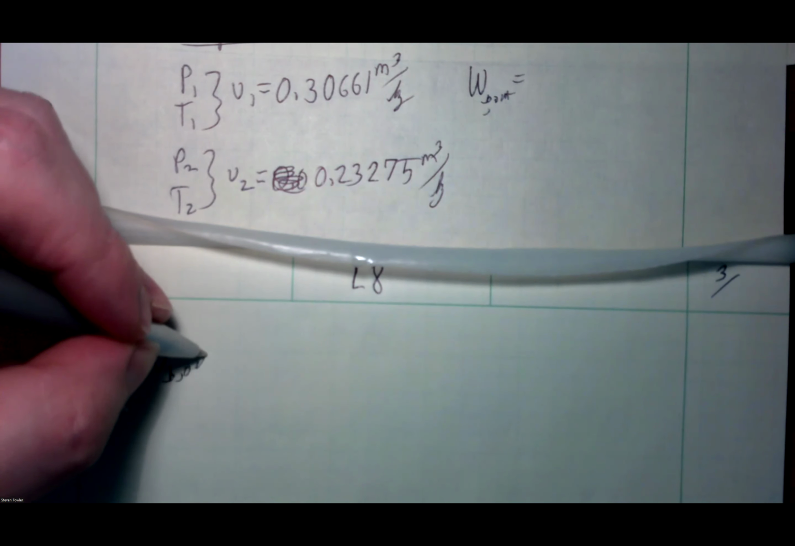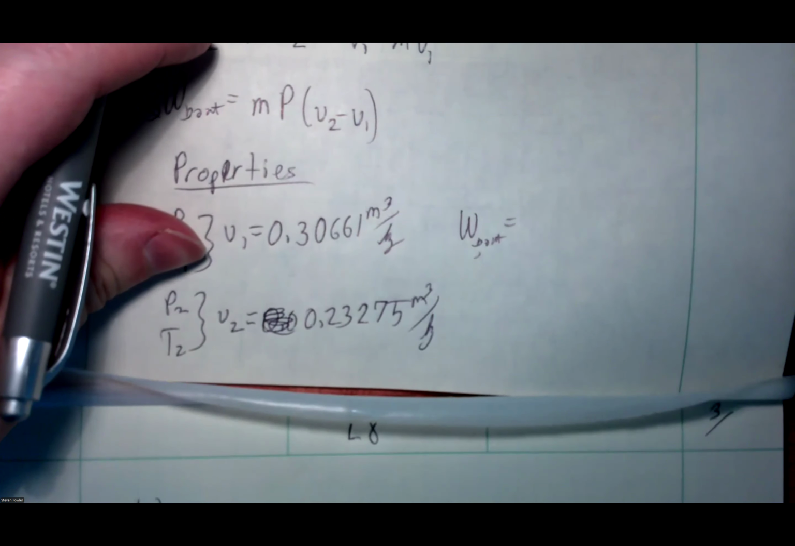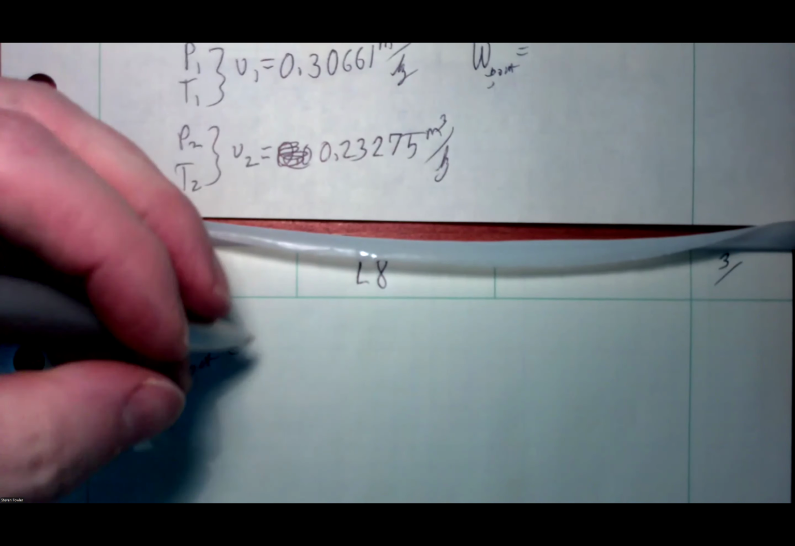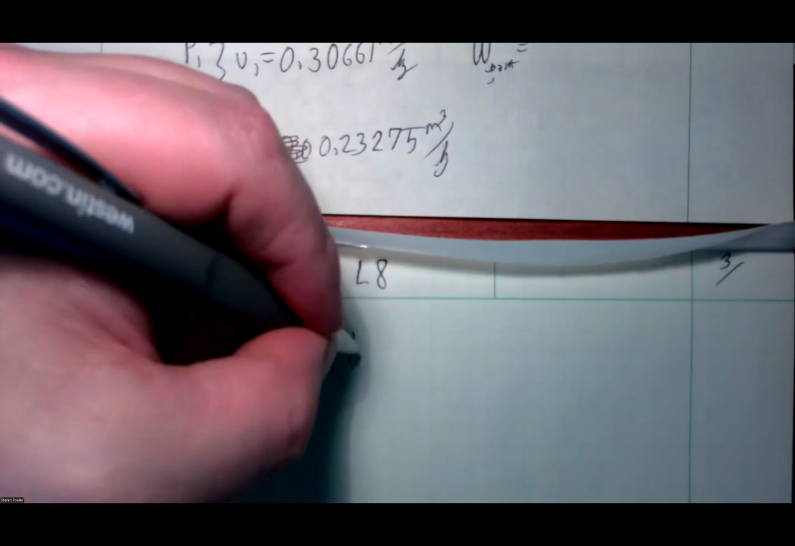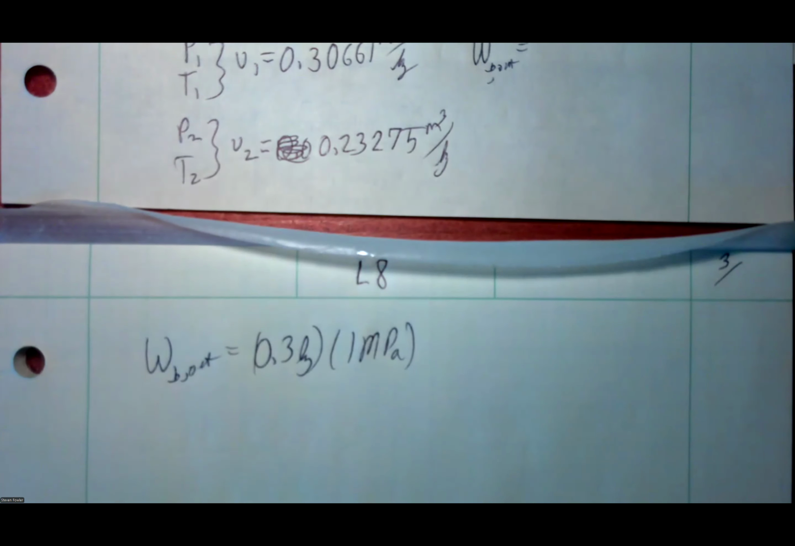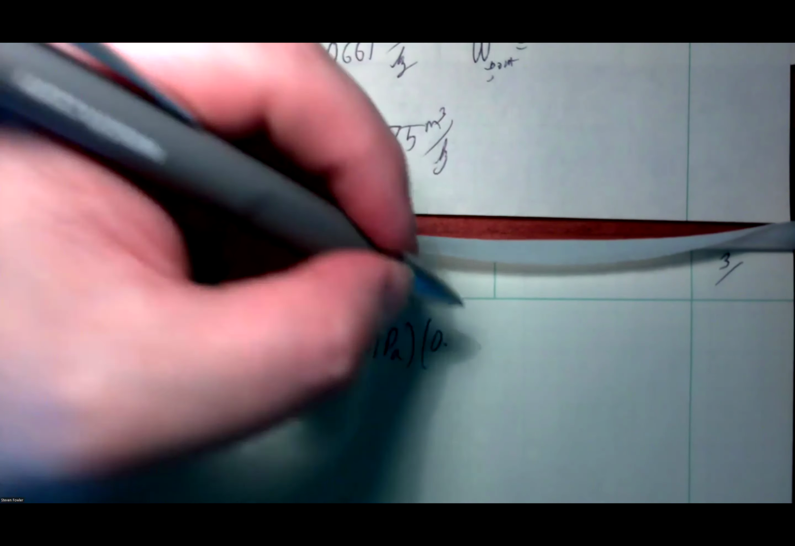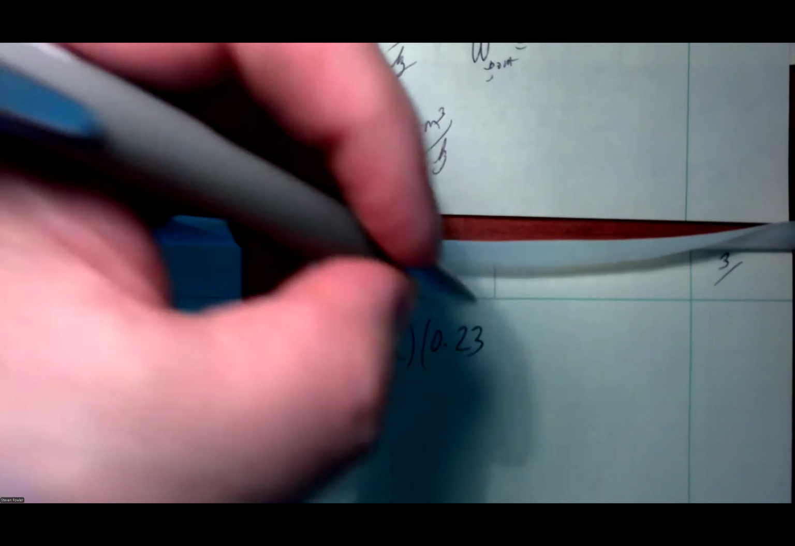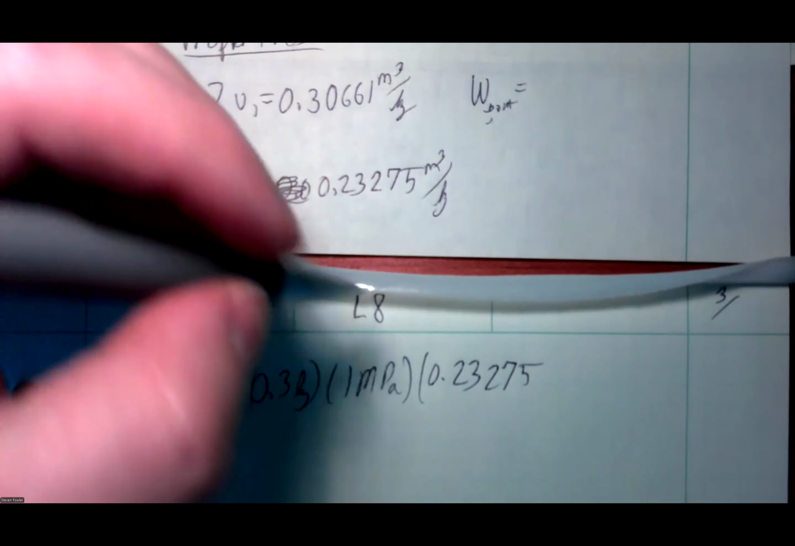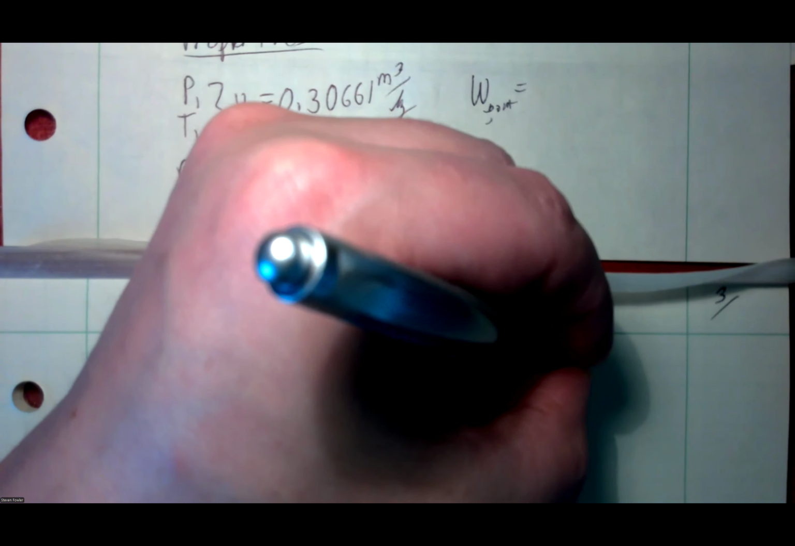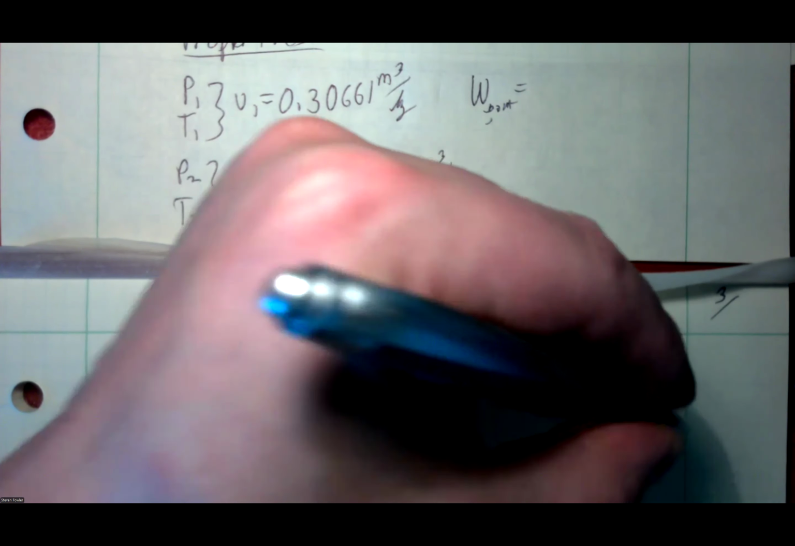Boundary work out is going to equal, we said earlier, mass times pressure times the change in specific volume. So the mass, according to our givens, is 0.3 kilograms. Our pressure is 1 megapascal. And our specific volume then is v2, 0.23275, minus v1, 0.30661. Both of those are meters cubed per kilogram.